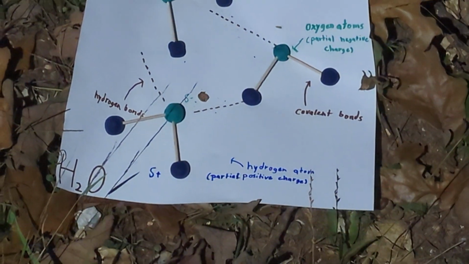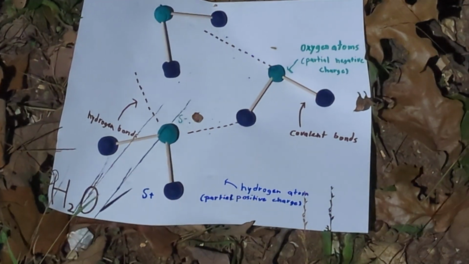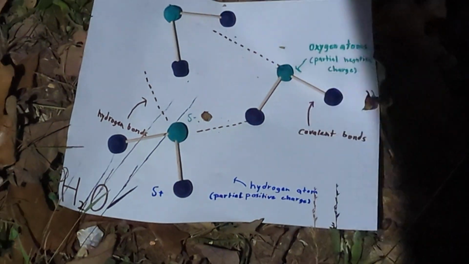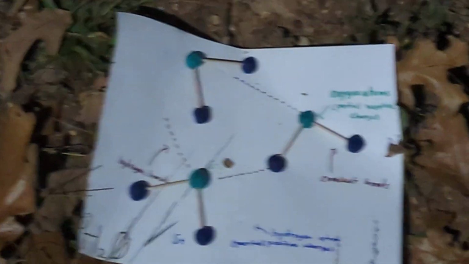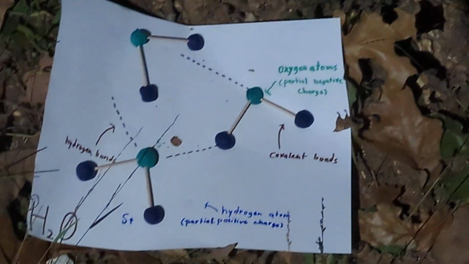Cohesion, which is when water molecules attract to each other, and this attraction causes a force that pulls water together called surface tension. Insects such as water striders use surface tension to walk on water.